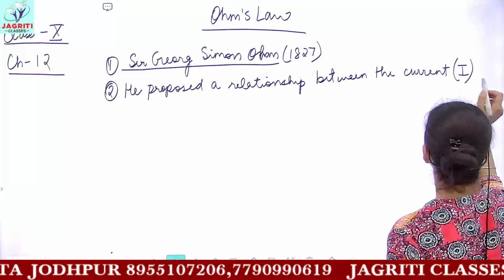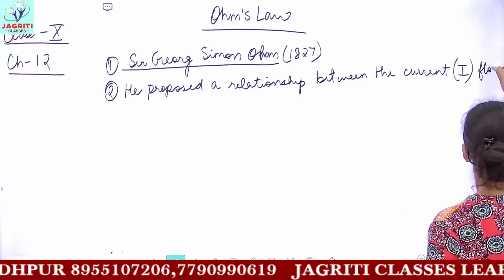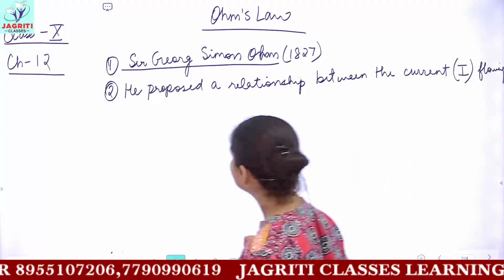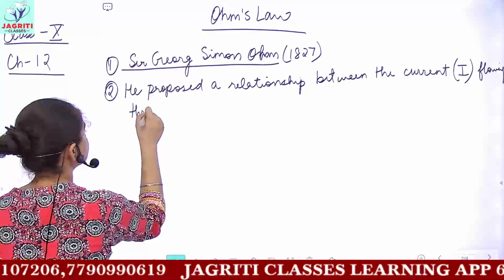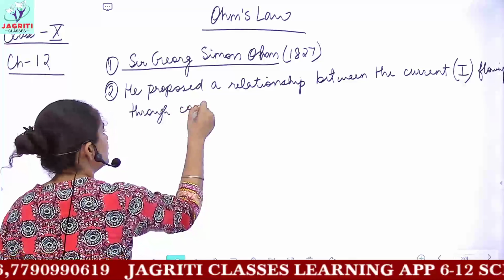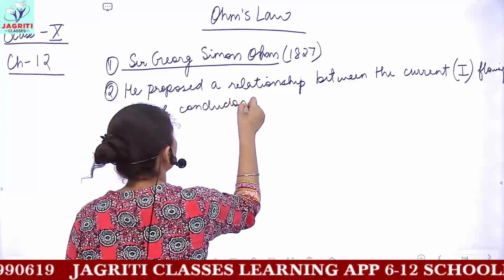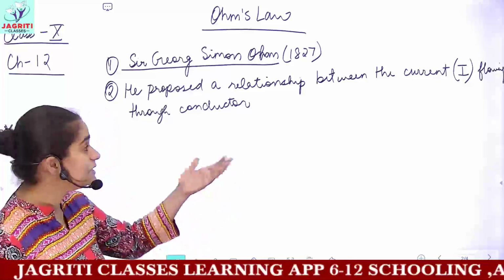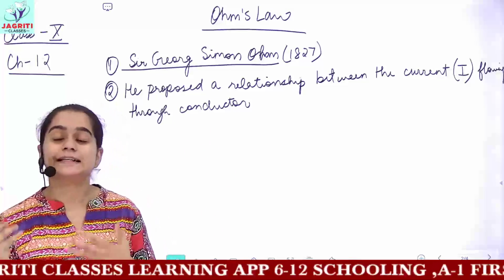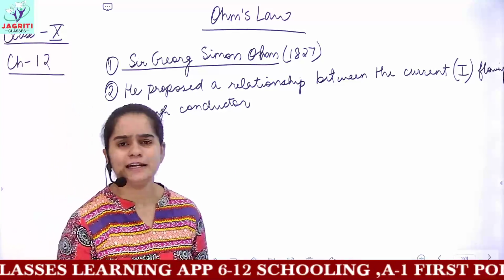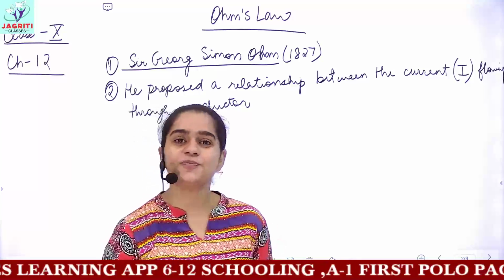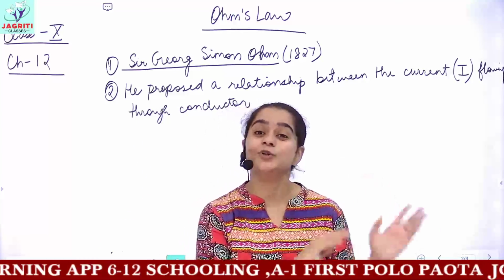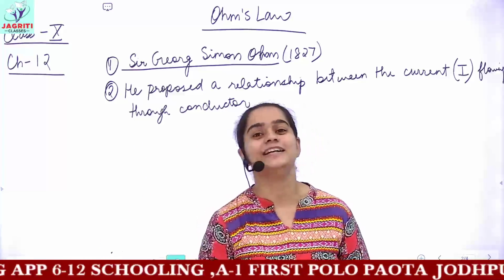So he gave a relationship between the current flowing through the conductor. Conductor means the substance which allows the current to flow through it. You have read in your junior classes that there are two kinds of materials: either a good conductor or a poor conductor of heat and electricity.